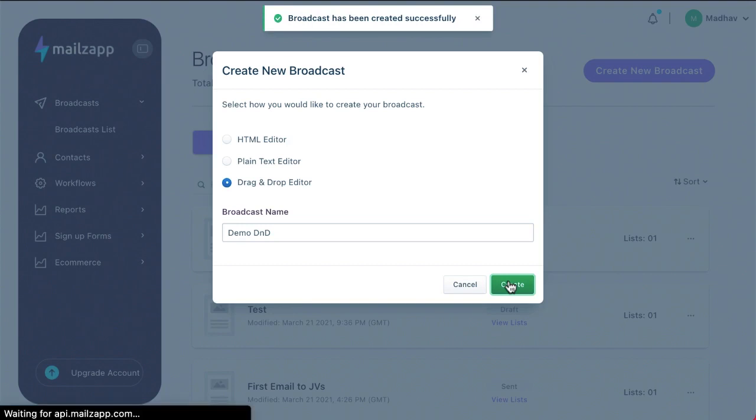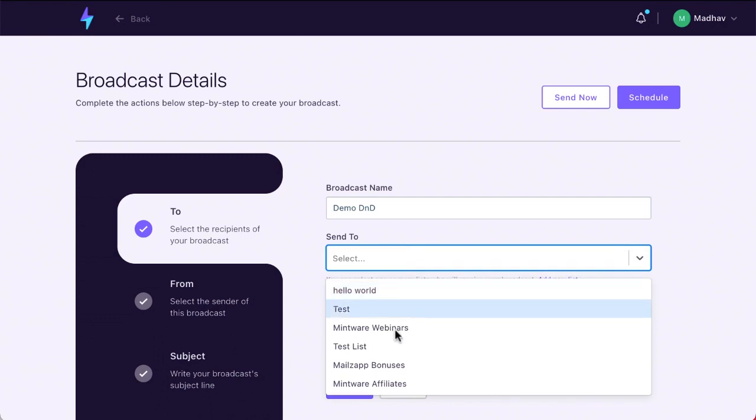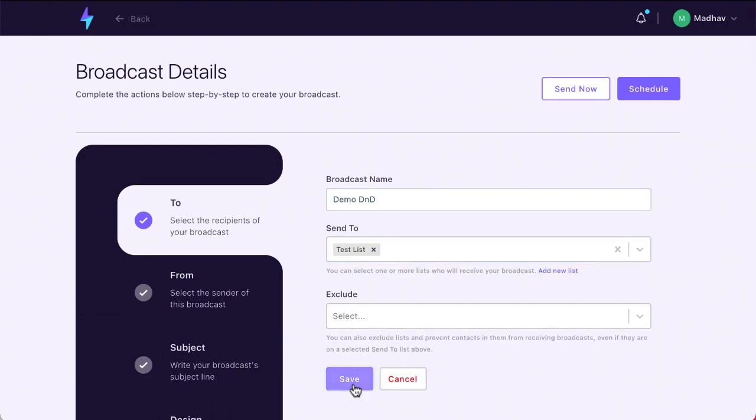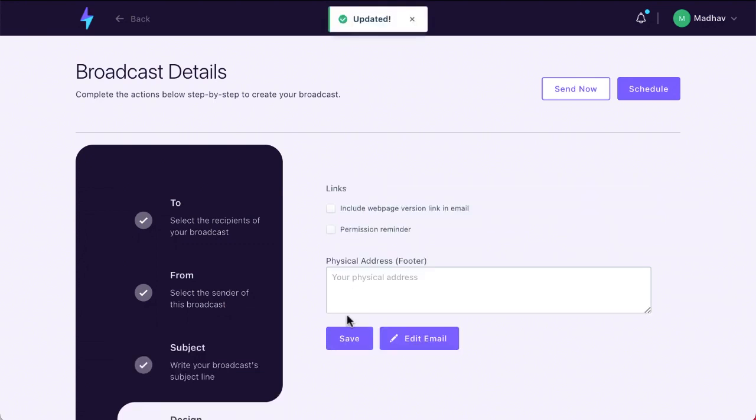So the broadcast has been created successfully. Yeah, so the exact same steps: broadcast D&D, send to test list, don't exclude anyone, and the same things again: D&D. And by the way, what I just did here, when you go to the subject line over here, what I just showed as the text is actually coming from the browser. It's not coming from the AI. Okay, so the AI text will look slightly different. You'll be able to see it the way it shows up. So anyway, D&D. I'll go ahead and save it.